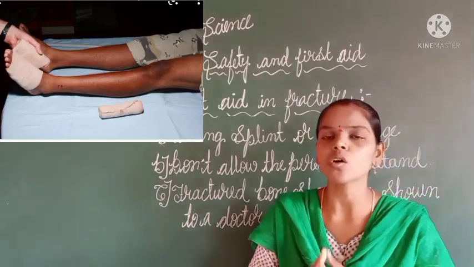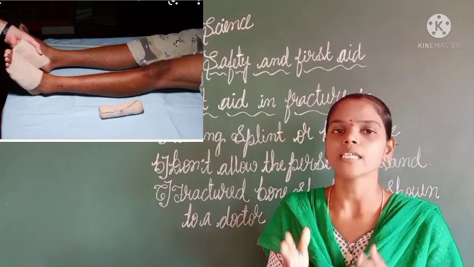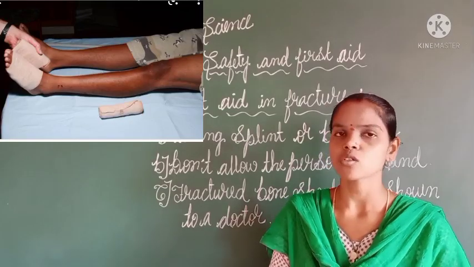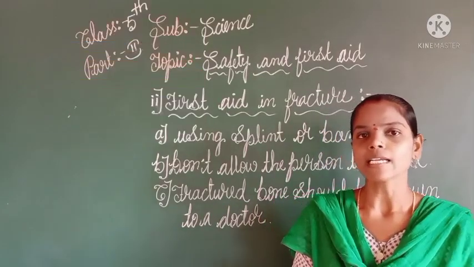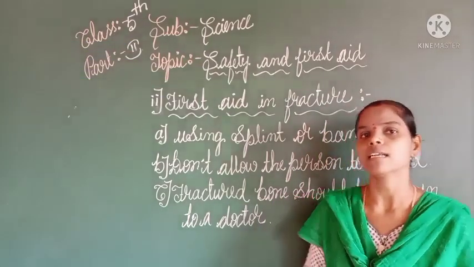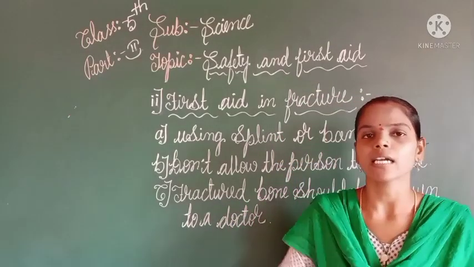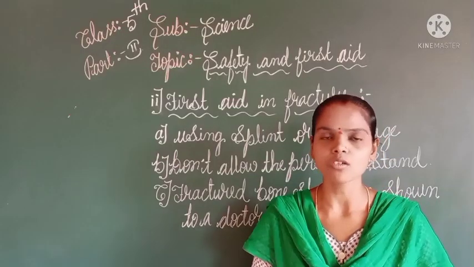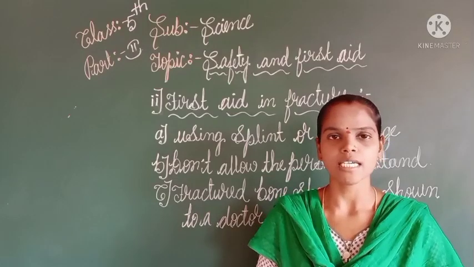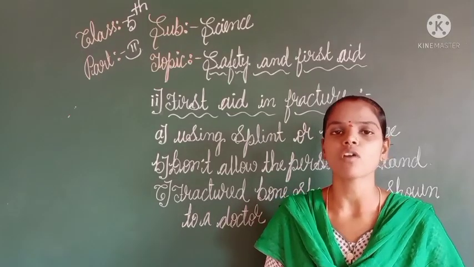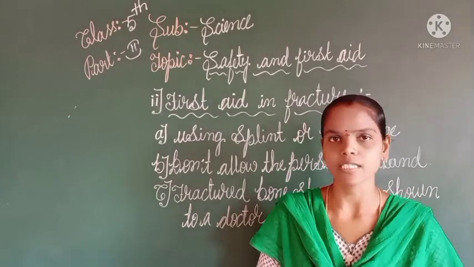We should not allow the person to stand or move somewhere; let them sit in one place. That is the next point of first aid. At last, take them to the doctor immediately, because they may get more pain, right? So we have to take them as soon as possible. These are the first aid steps we have to follow for a fractured person.